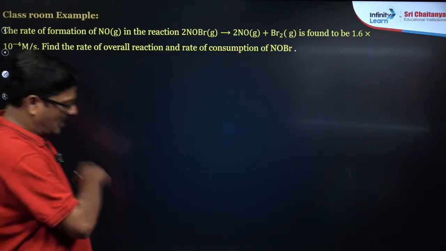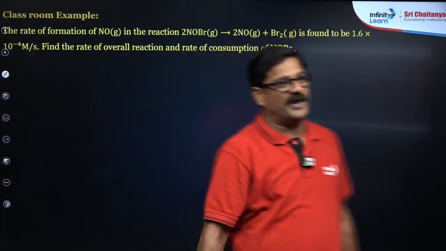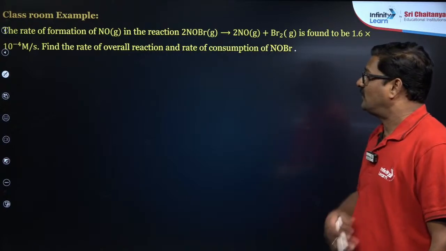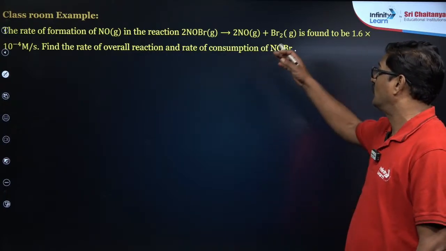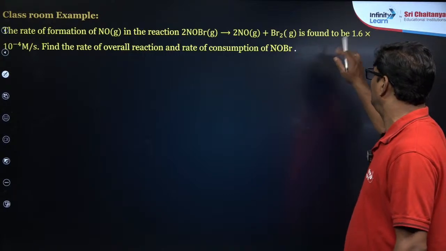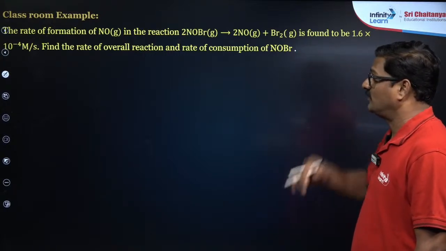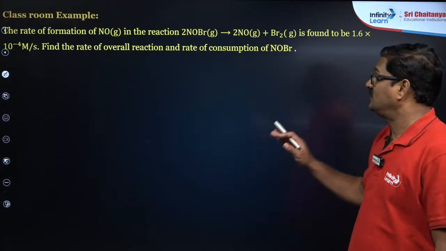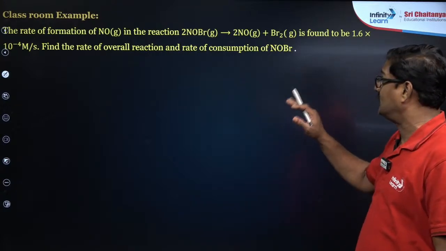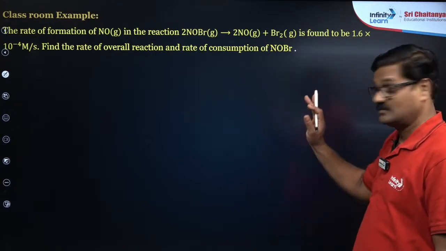Let us do a classroom example based on this. The rate of formation of NO in the reaction NOBr gives rise to NO plus Br2 is found to be 1.6 into 10 power minus 4 mole per liter per second. Find the rate of overall reaction and the rate of consumption of NOBr.